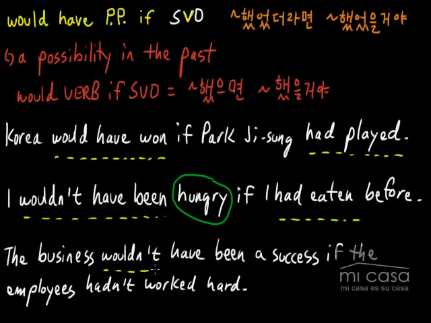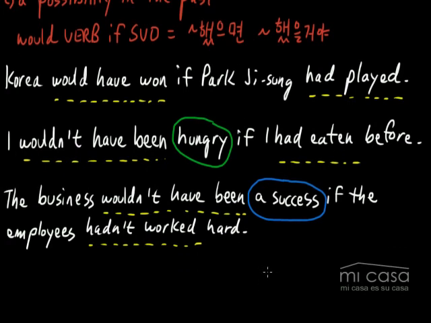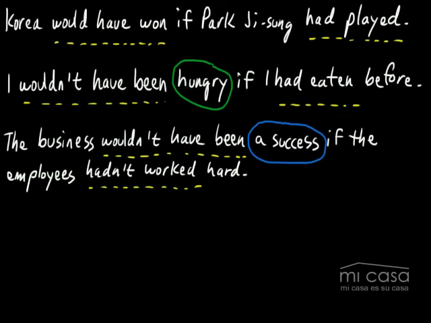And again, wouldn't have PP. In this case, actually we're using it with a noun. Wouldn't have been plus a noun if the employees hadn't worked hard. So again, we're using this had PP tense. All right, so yeah, I don't even want to try to translate this in Korean because it would be kind of difficult, so I'll leave that to you guys. Let's just look at one last kind of sentence, or it's actually more of a phrase that is just used a lot. People say this a lot. It's a good phrase, good kind of expression to memorize.